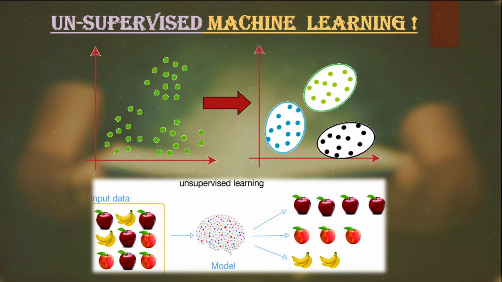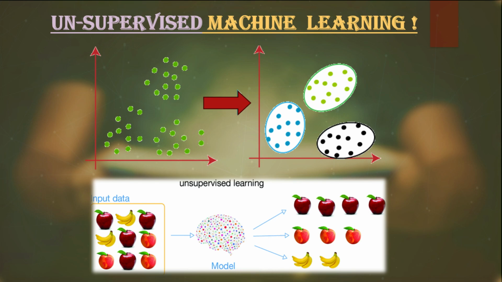So the question is, how does unsupervised machine learning work with unlabeled data? Here the concept of clustering comes in. When you provide a lot of sample data to the machine learning model for which the output is not known, the model identifies the common factors in the input data. The output is unknown, but the model will know that something in the data is common, and based on that common factor, the model will segregate the input data into some groups.